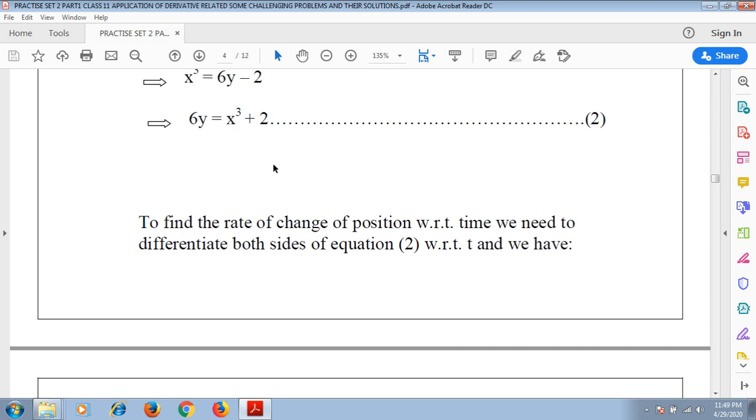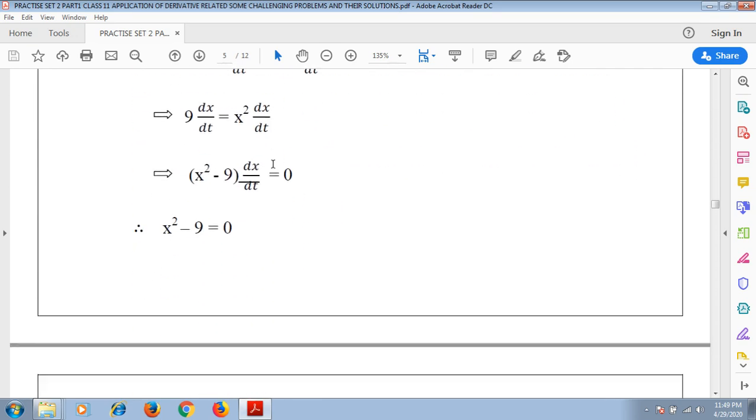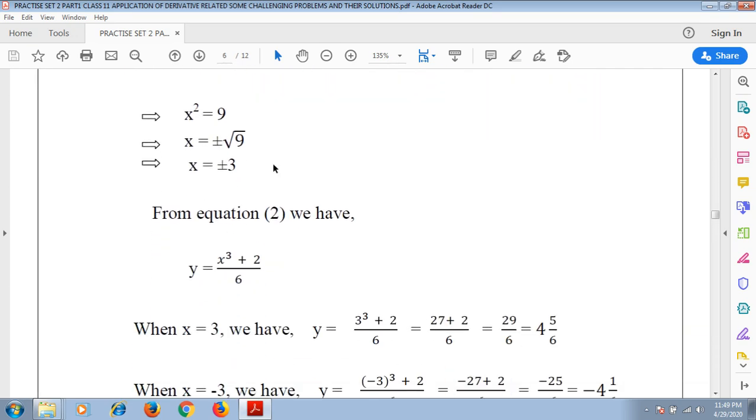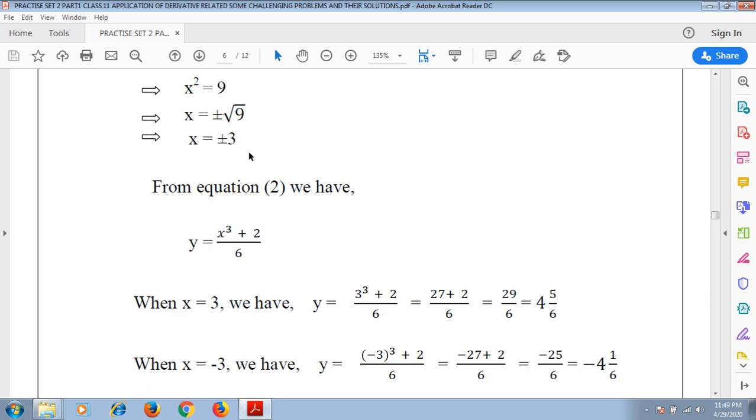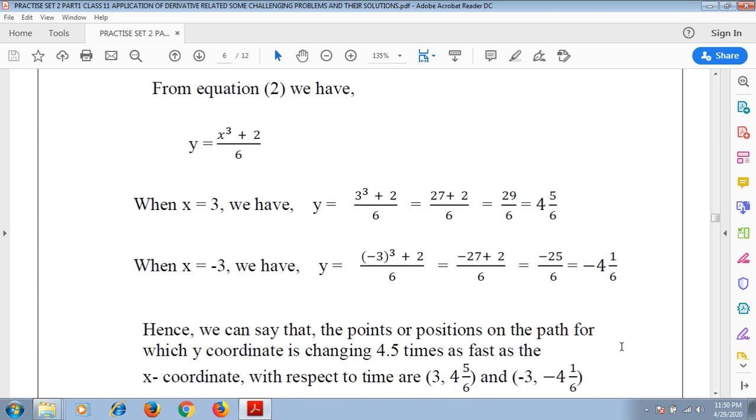And we will be putting two values of x. Firstly, we put x equals 3 in this equation, and we have (3 cube plus 2) by 6, which results in 4 and 5 by 6. And putting x equals minus 3 in this equation, we have y equals ((minus 3) whole cube plus 2) by 6, that is (minus 27 plus 2) by 6, which results in minus 4 and 1 by 6.